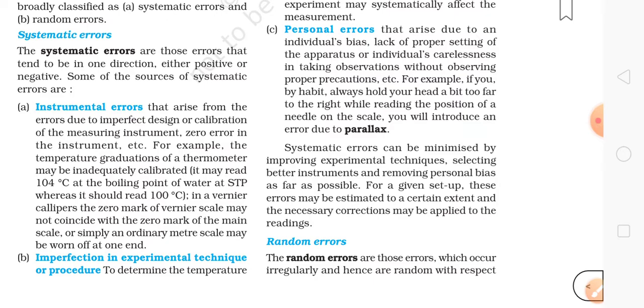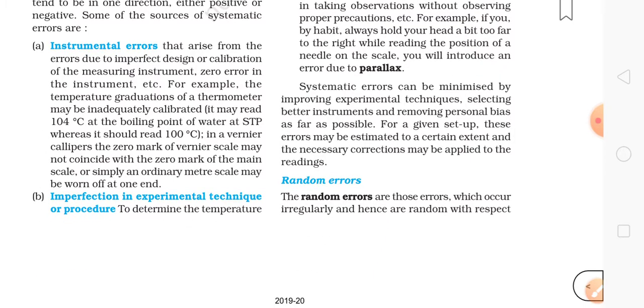I told you before that when you do these optics experiments, you will learn these things. The next thing is that systematic errors can be minimized by improving experimental techniques, selecting better instruments, and removing personal bias as far as possible.